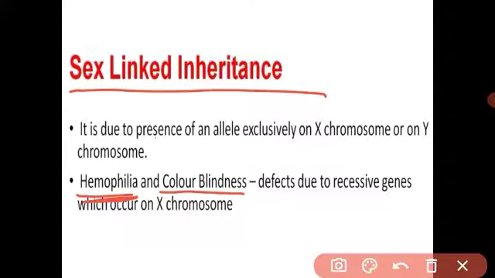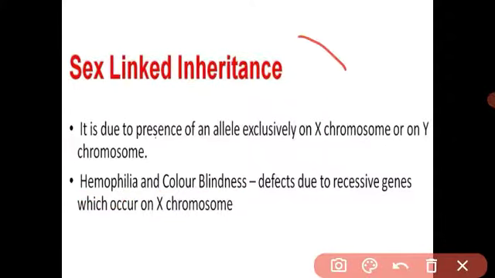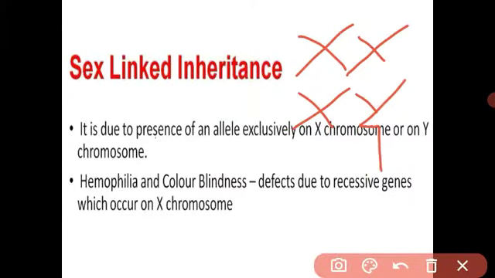Color blindness is also X-linked inheritance. X-linked inheritance means, beta, look, we have seen the mother has XX chromosomes and the father has XY chromosomes. Some disorders are present only on the X chromosome, and the same X chromosome transmits the disorder from parents to the offspring.